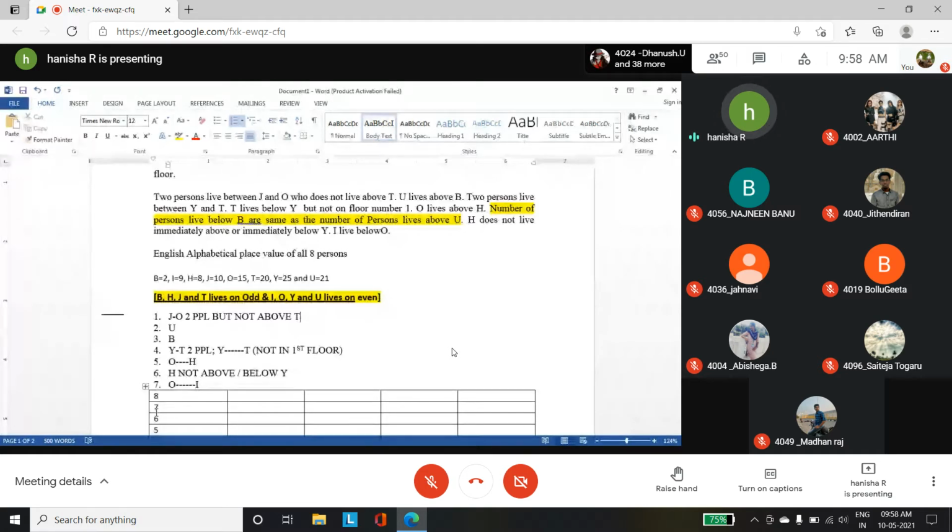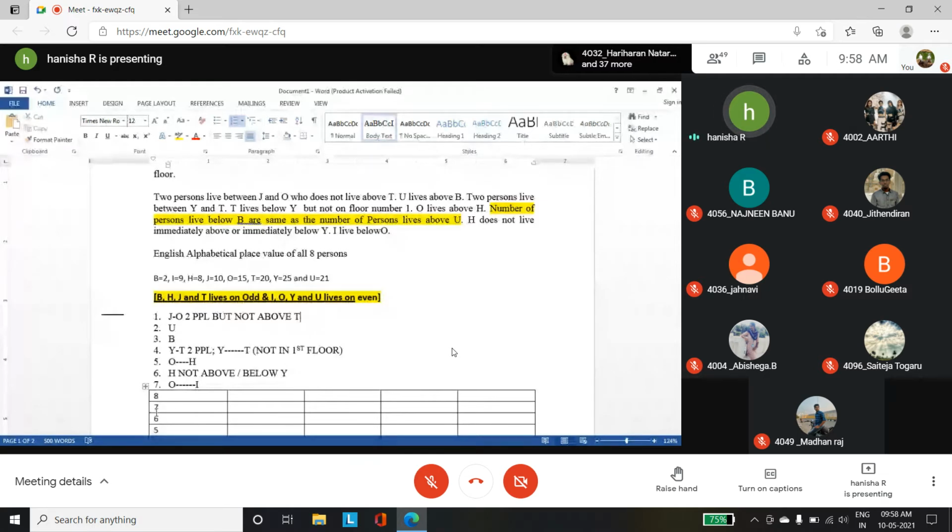Next, O lives above H, and the number of persons living below B is the same as the number of persons living above U. That is one thing I have highlighted. H does not live immediately above or immediately below Y. I lives below O. These are the clues.